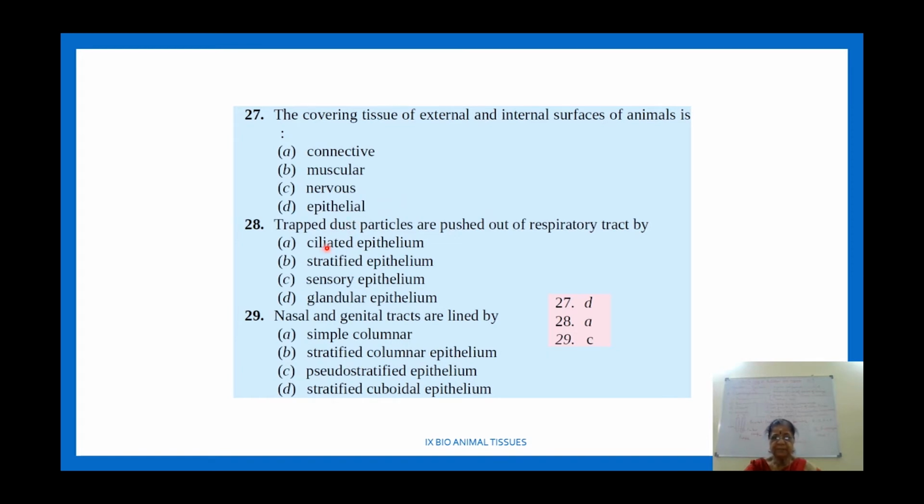Then trapped dust particles are pushed out of the respiratory tract by ciliated epithelium. Stratified forms a layer, and sensory has no such irritation. Glandular is meant for secretion. So the answer is ciliated epithelium. Then next: nasal and genital tracts are lined by simple columnar epithelium, stratified columnar epithelium, pseudostratified epithelium.